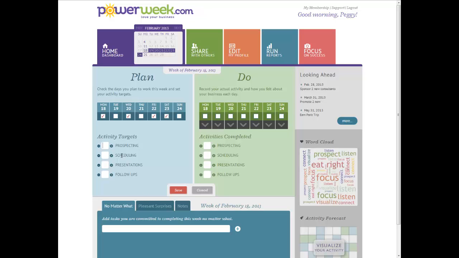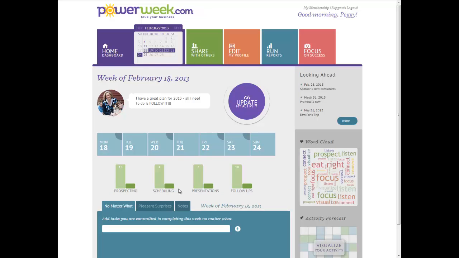So to enter these targets, you can type in the box or use the up and down arrows. But let's say, for example, Peggy's going to reach out to 15 new people this week. She wants to put 4 new events on her calendar. She's already got 3 presentations lined up this week, and she's got about 18 people she wants to make sure she follows up with this week. So she sets those targets, and then she clicks Save to return to the home dashboard. Now the dashboard indicates the days she's planning on working and those activity targets.